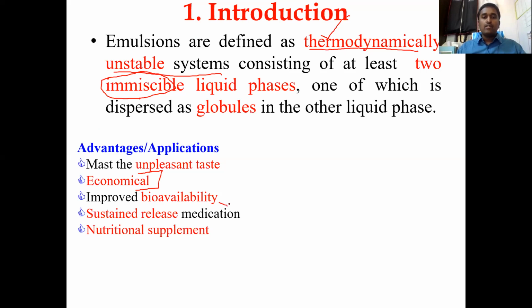Improved bioavailability: since the globule size is around 500 nanometers, the lesser the size, the more the absorption will be. The more the absorption, the more the bioavailability; the more the bioavailability, the more the therapeutic index.